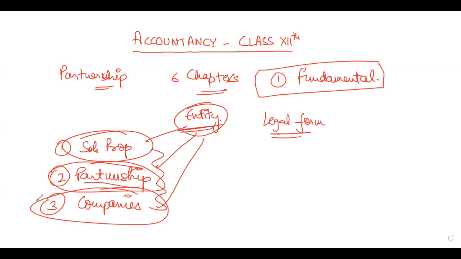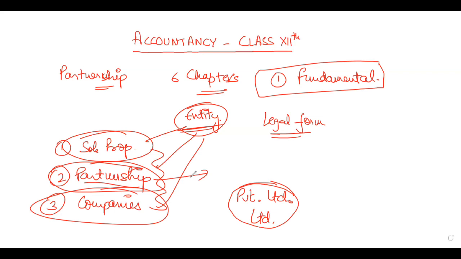Companies means what type is it, sir? Companies is also a legal form of business. Any company whose name ends with private limited or limited is a company. A partnership firm does not have these words at the end of its name. Got it? We'll cover this subject, I'll just brief you about it.